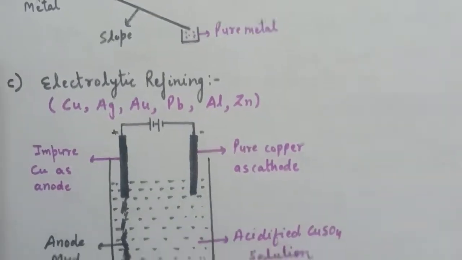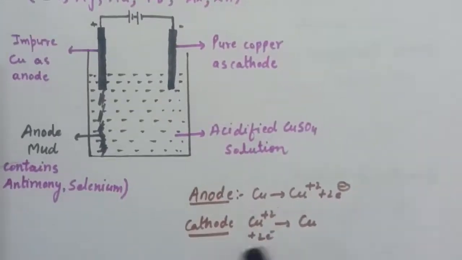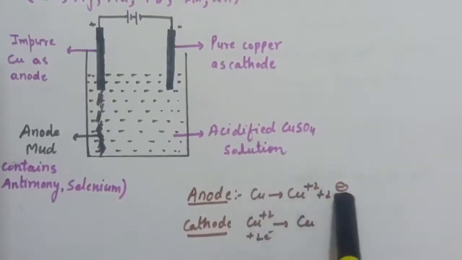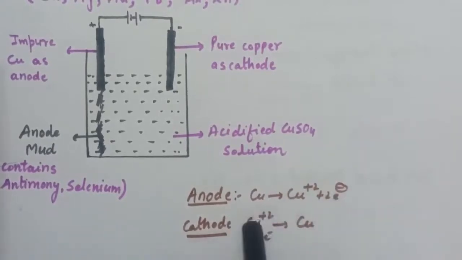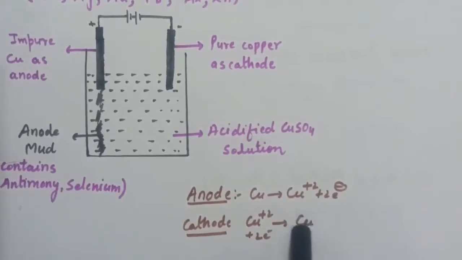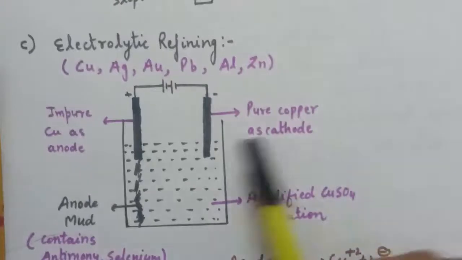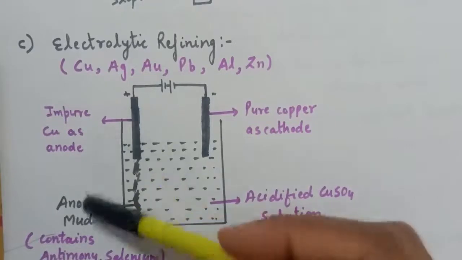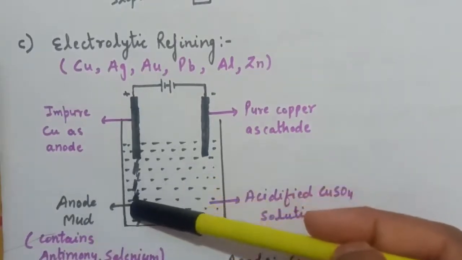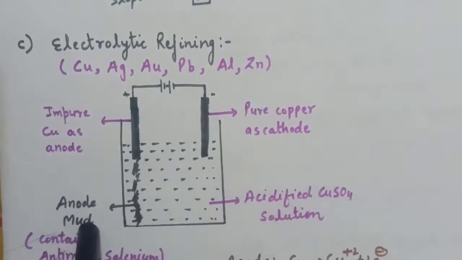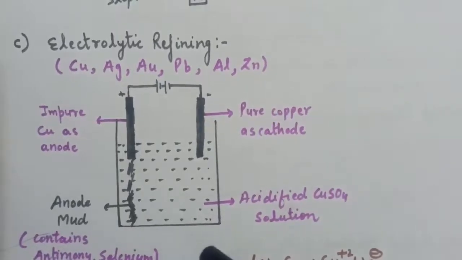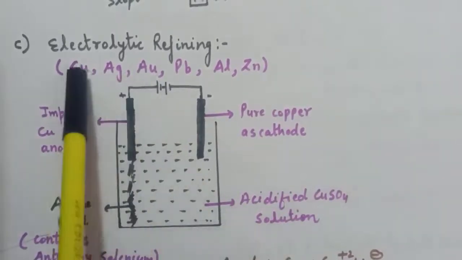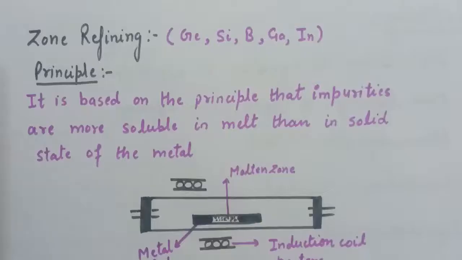Now what will happen when the electrolysis takes place? At the anode, copper will convert to Cu2+ plus 2 electrons, and at the cathode this Cu2+ will accept 2 electrons and deposit at the cathode. This is pure copper. In this impure copper we have impurities. Being less reactive in nature, these impurities will deposit under the anode, and that is known as anode mud. This anode mud contains impurities of antimony, selenium, tellurium, etc. So by this electrolytic refining we can purify copper as well as these metals.